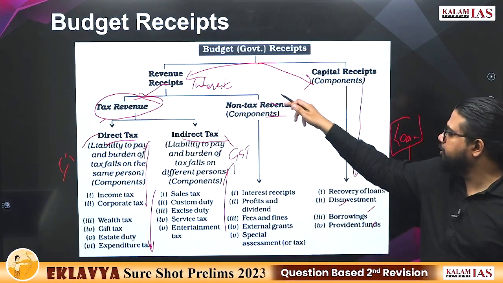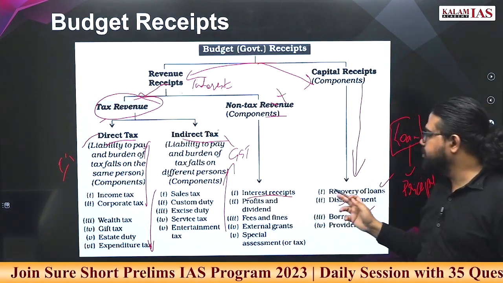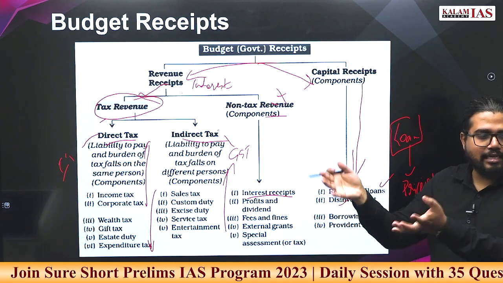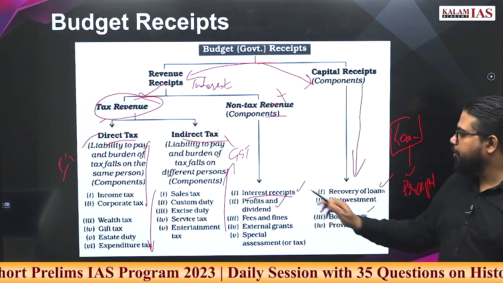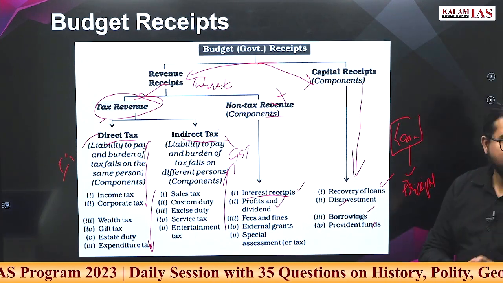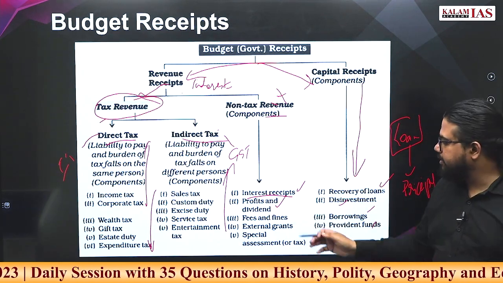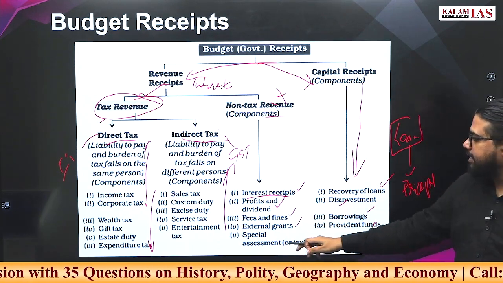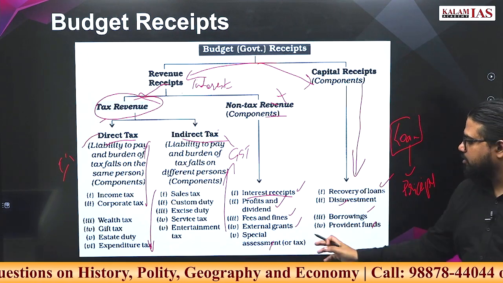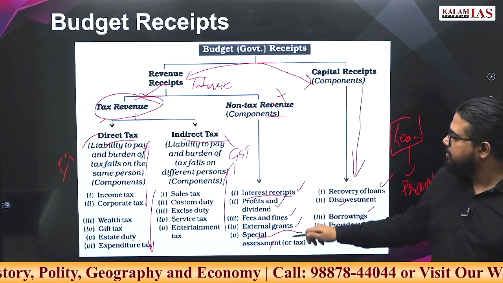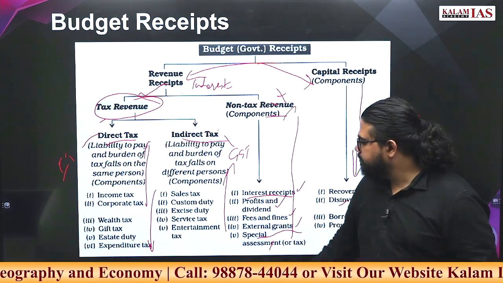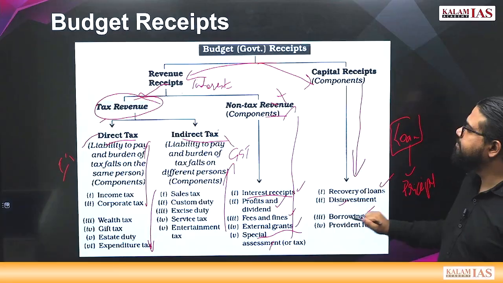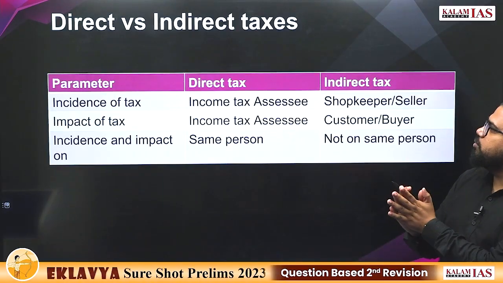Now non-tax revenue includes interest receipts. If a loan is given by the government, the interest received goes into this. Profits and dividends coming from PSUs and other government companies, fees and fines, external grants, special assessment tax or something like that, all this will come under non-tax revenue. Next we have direct versus indirect taxes.